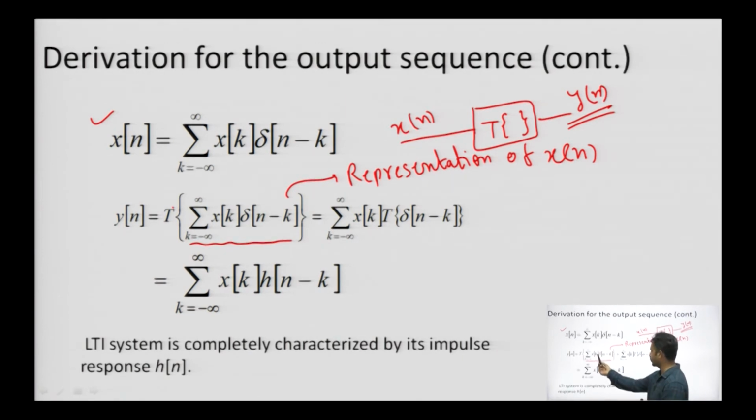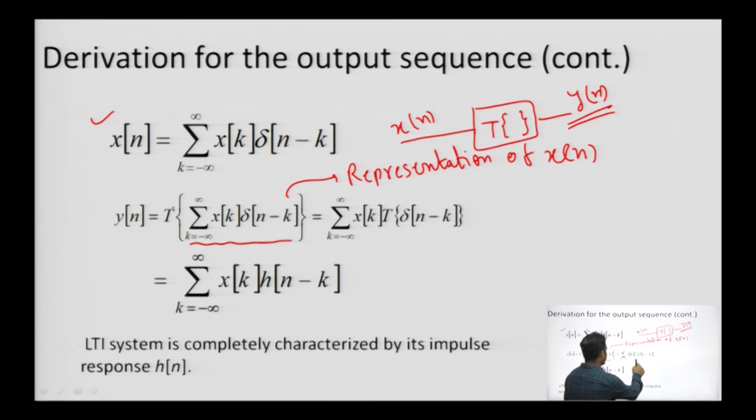The summation we have carried out separately and then the transformator is applied onto the delta function delta(n minus k), right. That is why we are saying this LTI system is characterized by the impulse response h(n). Now the complete representation comes as the characterization using the impulse response. The impulse response is going to characterize the entire LTI system characteristics, right.